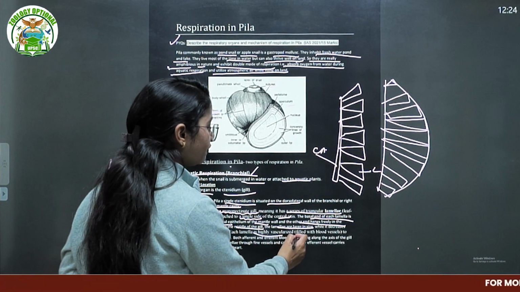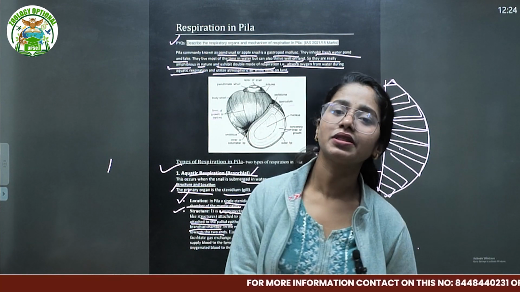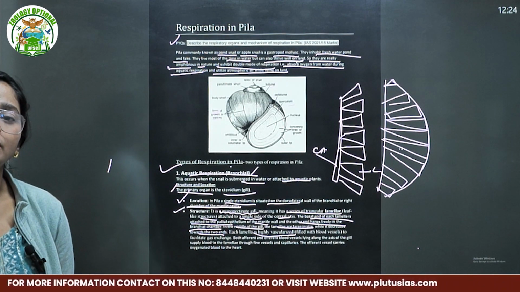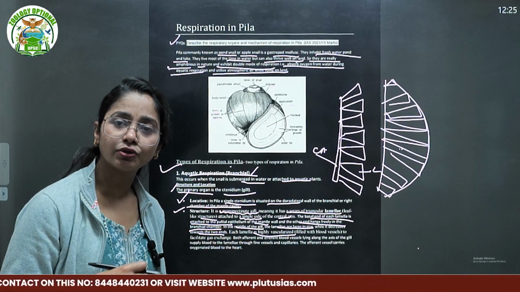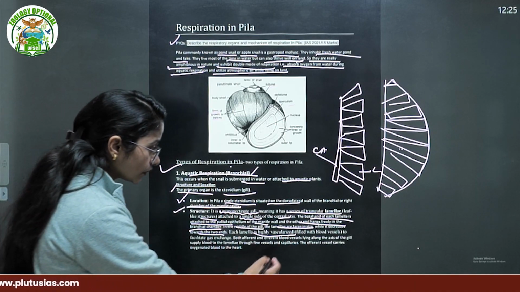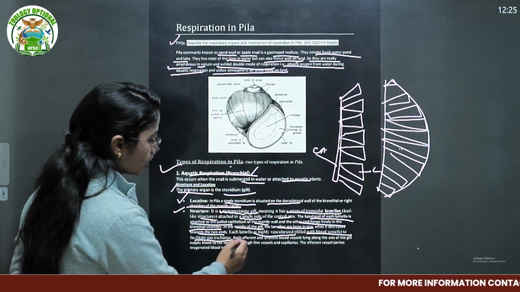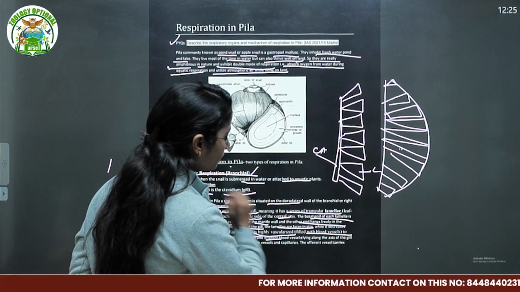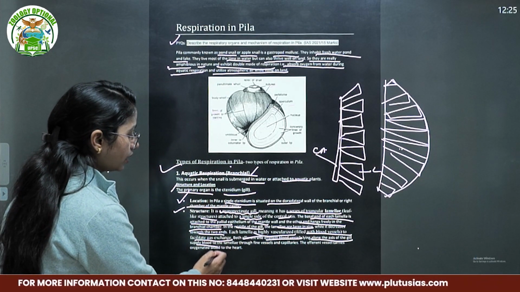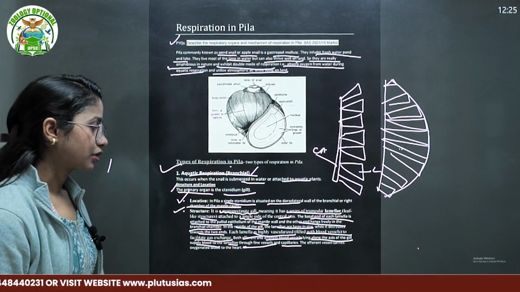Each lamella is highly vascularized. That means they are richly supplied with blood or whatever body fluid is there, because the actual exchange of gases takes place here only. Vascular means filled with blood vessels to facilitate gas exchange. Both afferent and efferent blood vessels lying along the axis of the gill supply blood to the lamella through fine vessels and capillaries.